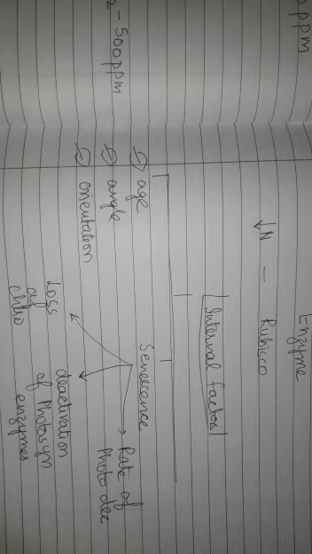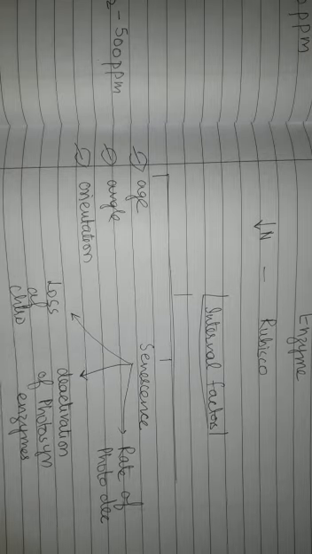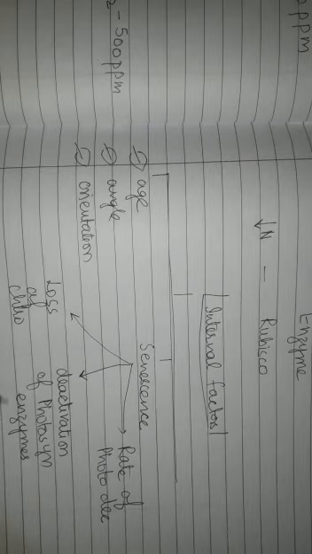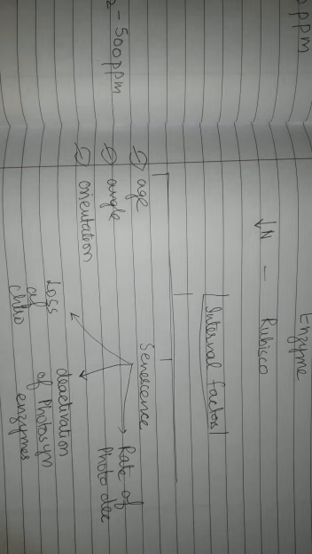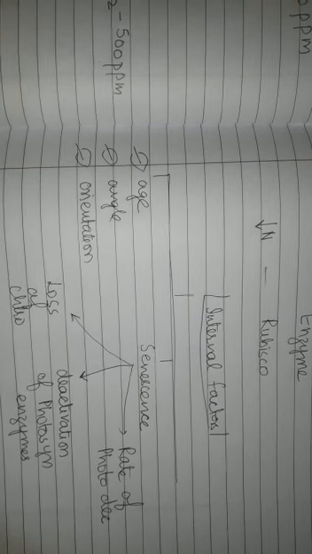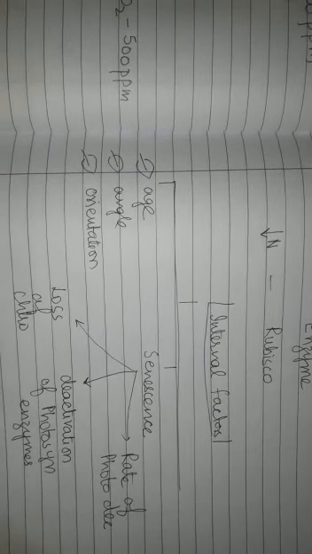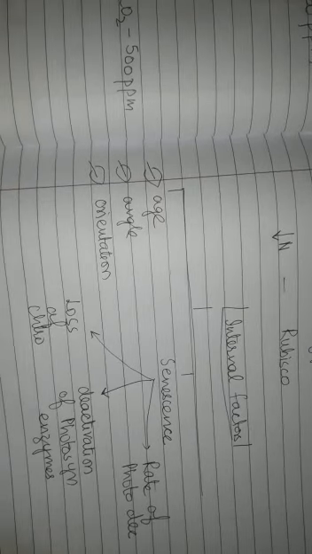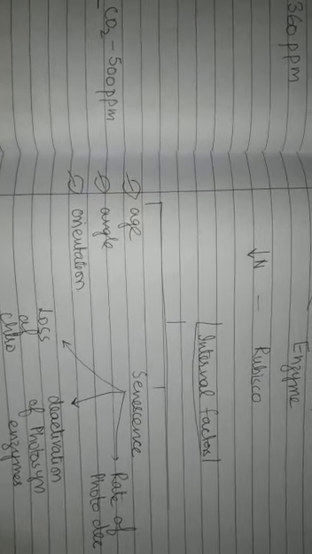And if the leaf becomes yellow, then there is loss of chlorophyll, there is deactivation of photosynthetic enzymes, and ultimately the rate of photosynthesis decreases. So these are the factors which affect the rate of photosynthesis, and with this we are finished with this chapter.